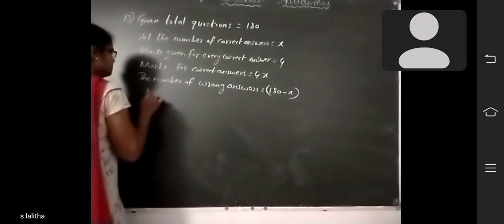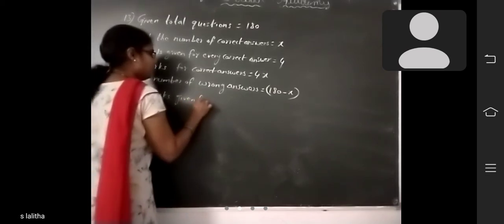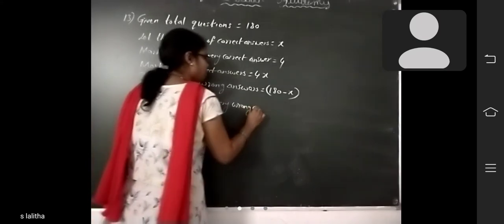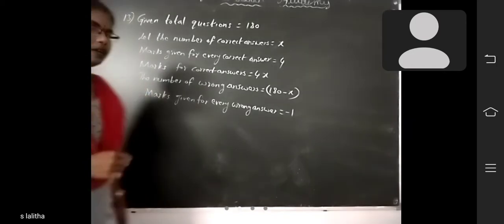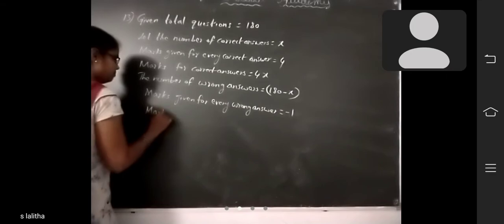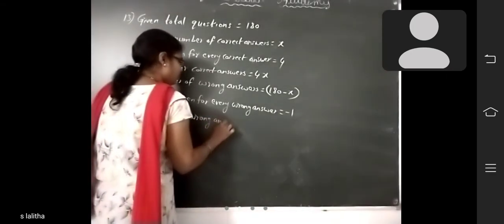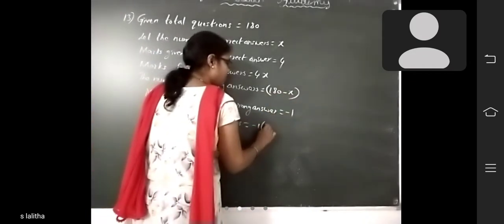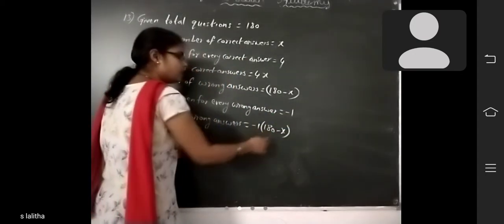Now marks given for every wrong answer. How much given? -1 mark. Okay, deducted 1 mark now, so -1. Marks for wrong answer is equal to -1 into how many wrong answers? 180 minus x. Okay, -1 into 180 how much?